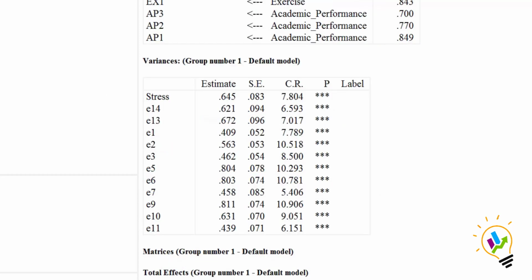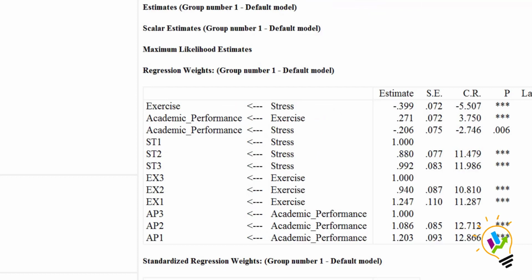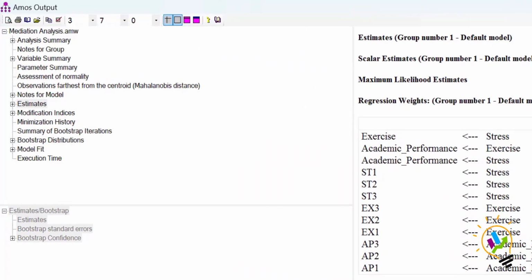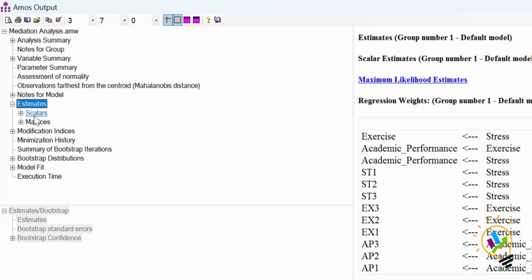When I click estimations, the values you are getting here are the estimation values which we got with 382 samples. But if you want to know the bootstrapping values for 5000, we have made 382 to bootstrapping to 5000 samples. If you want to know those values, then you need to do the setting. In the estimations, you must select scalars.